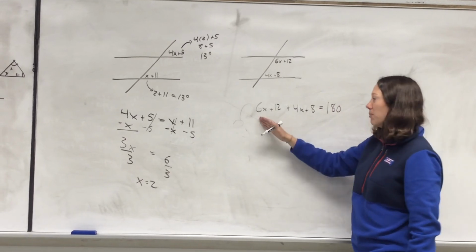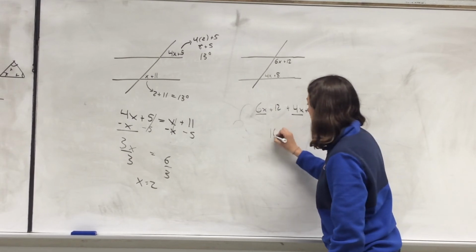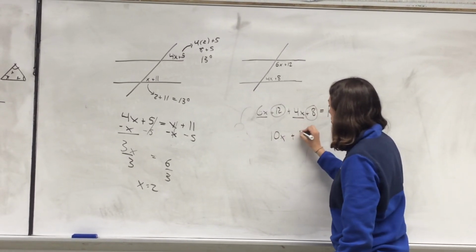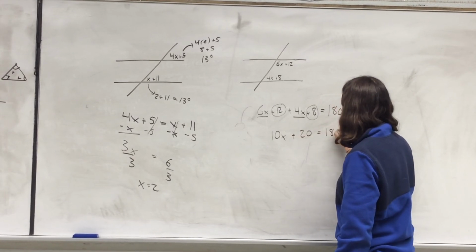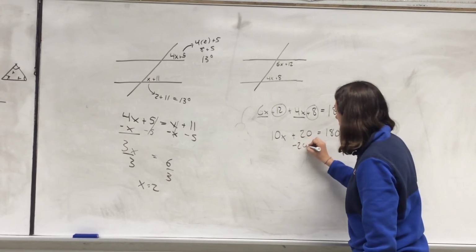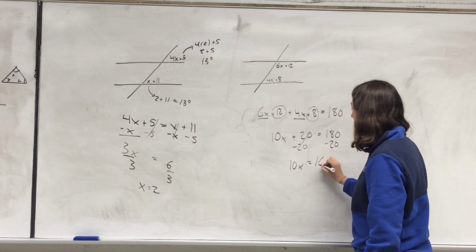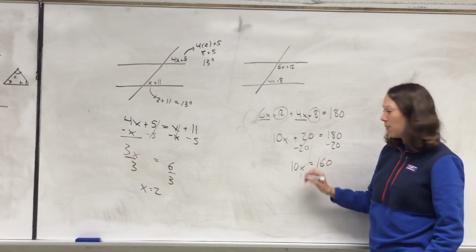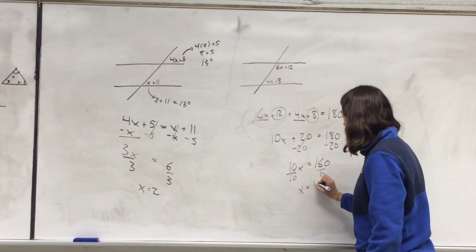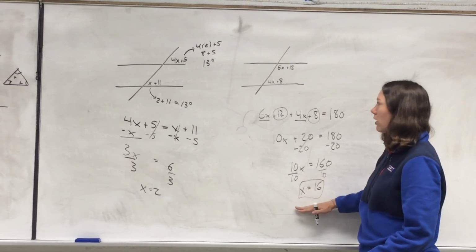Once I have this, I'm going to combine like terms on my left. So 6x plus 4x is 10x. And then I have a plus 12 and a plus 8 gives me plus 20 equals 180. In order to isolate x, I'm going to subtract 20 from both sides. So I get 10x equals 160. And then your final step is to divide both sides by 10, leaving you with x equals 16. So x is 16, that's what we were trying to find.